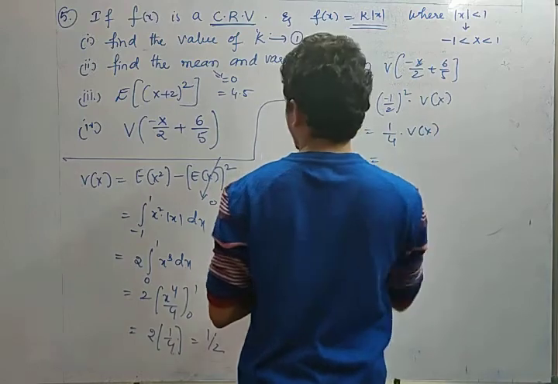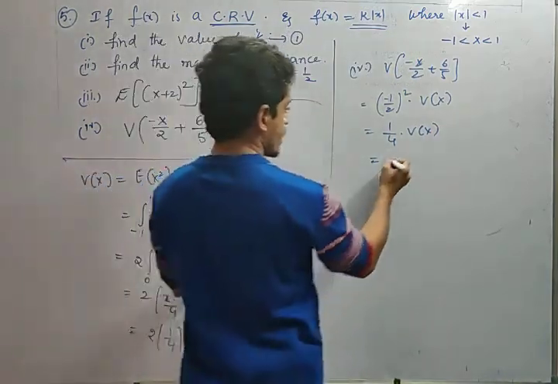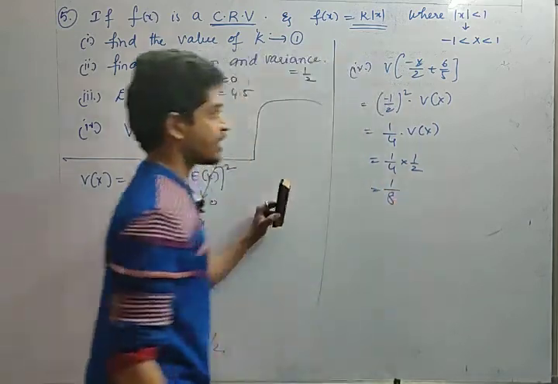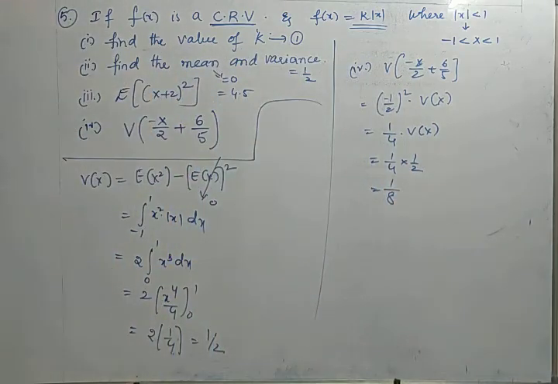So 1 by 4 into variance of x. What is variance of x, friends? Variance of x value is 1 by 2, right? So 1 by 4 into 1 by 2, that is nothing but 1 by 8. So in this way we will calculate these values, friends. Okay now? So this is the very important model. Next one.